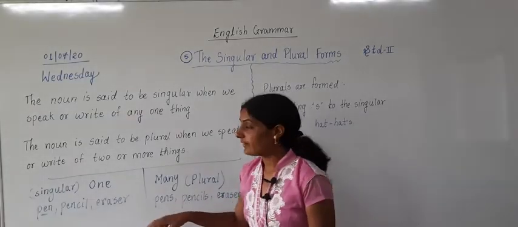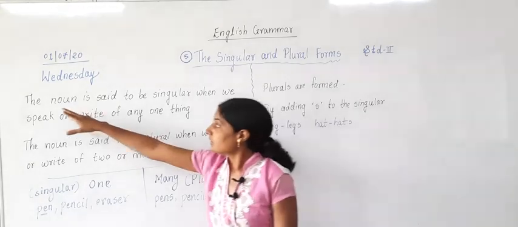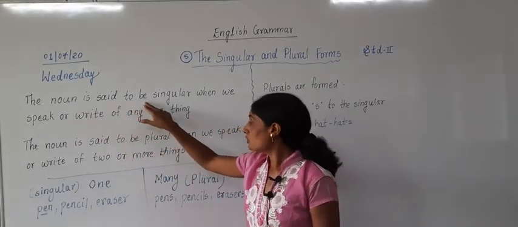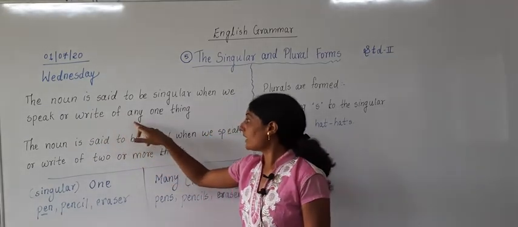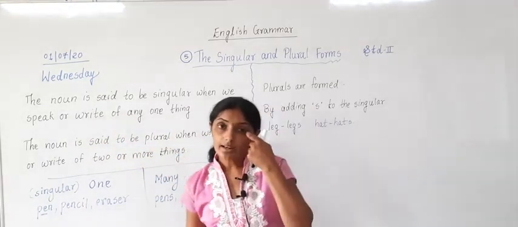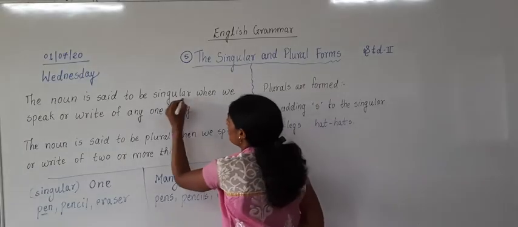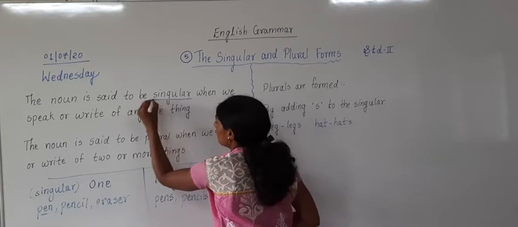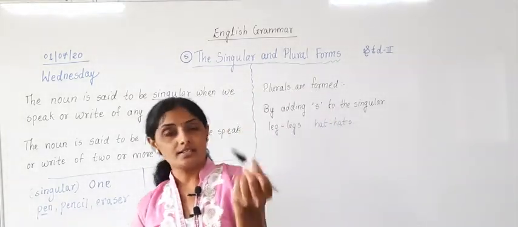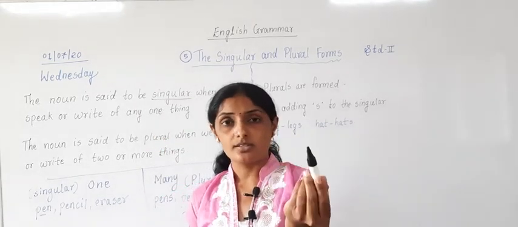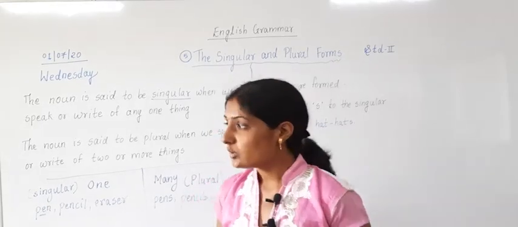And here it is told what is singular and what is plural. The noun is said to be singular when we speak or write of any one thing. When we write of any one thing, it is called a singular noun. Noun means naming word. Pen, pencil are nouns, names of things, names of persons. There are 4 boys. Boys is a noun.